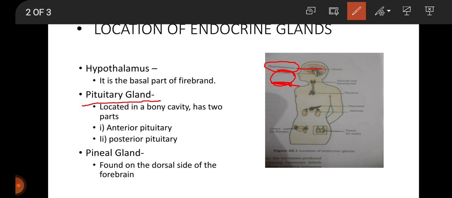Next is prolactin, PRL. It regulates the growth of the mammary glands and formation of milk in them. Oxytocin, which is secreted by this, performs the following function. It stimulates the vigorous contractions of the smooth muscles of the uterus at the time of the childbirth. It also stimulates milk ejection from the mammary glands.